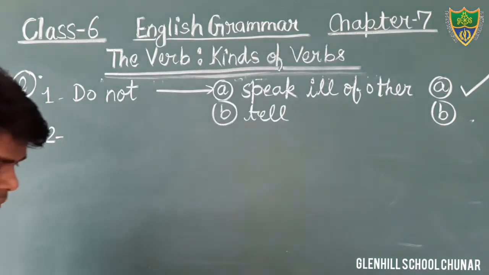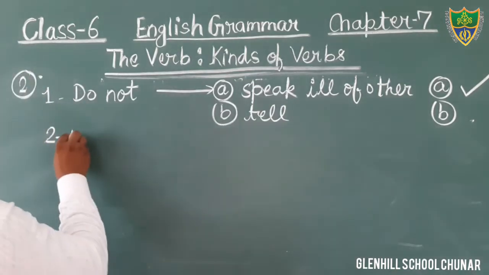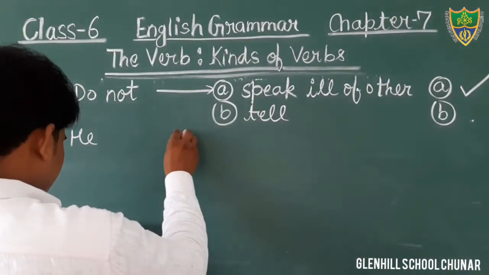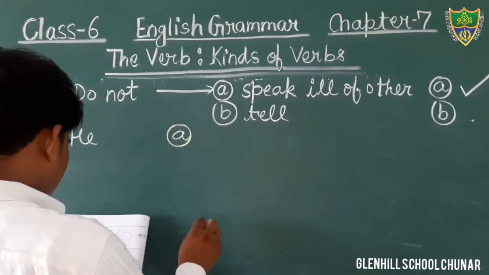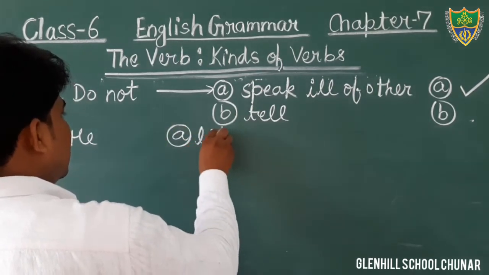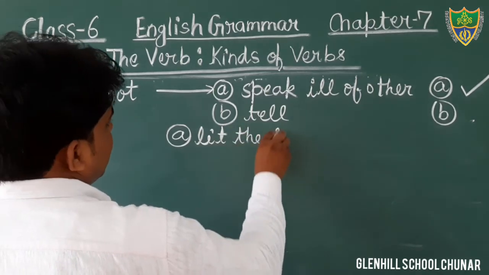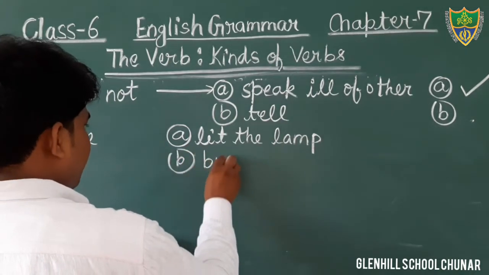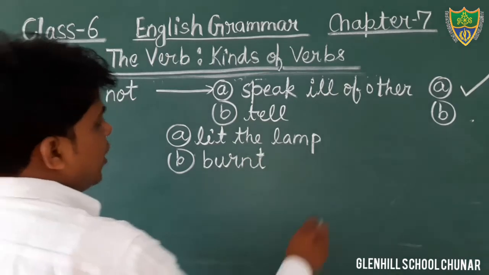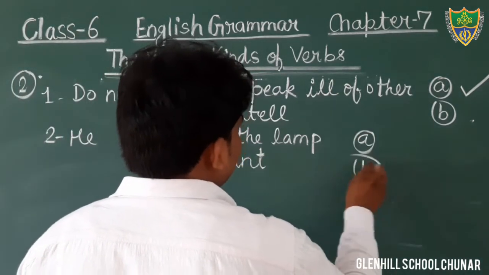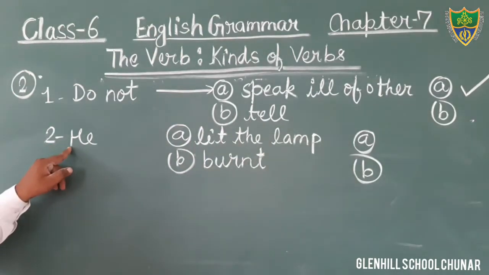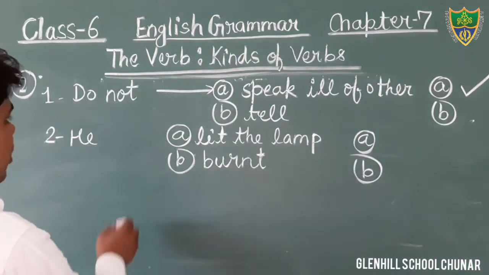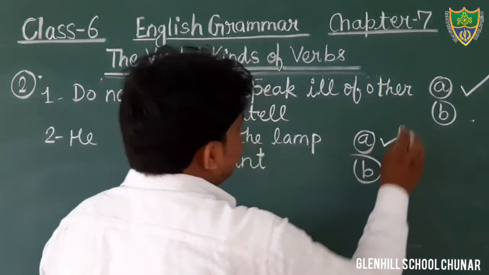Just see. There is given the word he. And there are also 2 options. The first option is given, lit the lamp. And another option is given, burnt, B-U-R-N-T. Okay, we have to choose which one is correct. Just see, he burnt or he lit the lamp. He lit the lamp is the most appropriate. So you will tick on the first option.